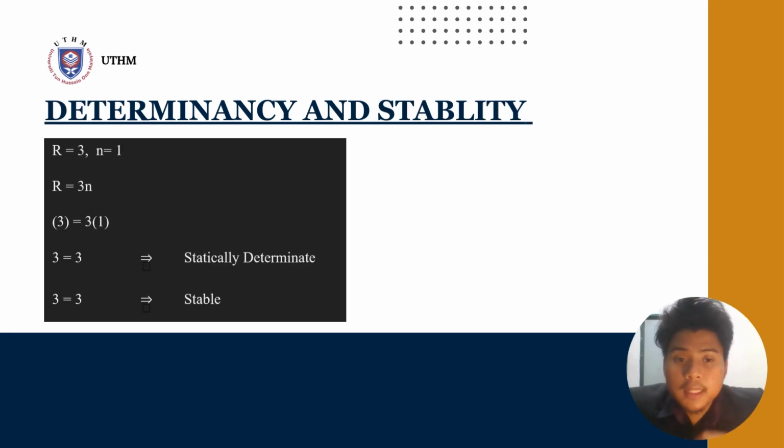Next is determinacy and stability. R equals 3 and N equals 1, where R is the reaction supports and N is the number of beams. After the calculation, we know that this is statically determinate and stable.